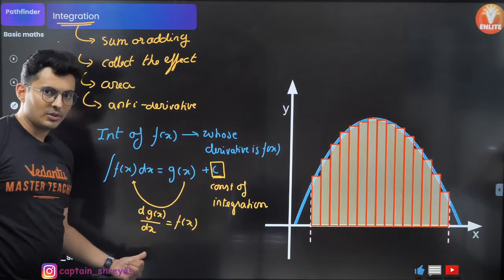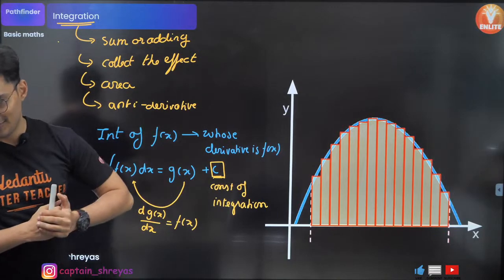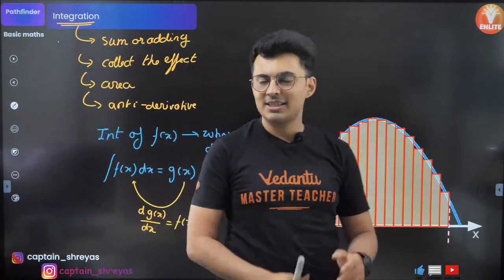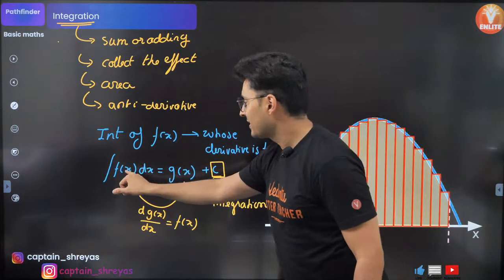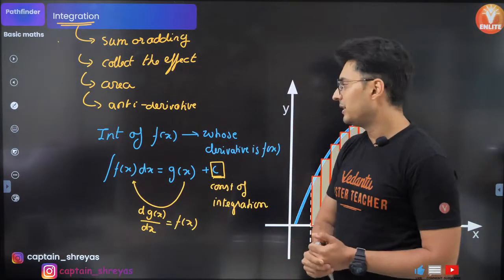Is that making sense to you? This is such that the derivative will give you back this function. Got it, my warriors? Just like I showed you, the integration of cos x is sine x because sine x's derivative is cos x. That's all it means.